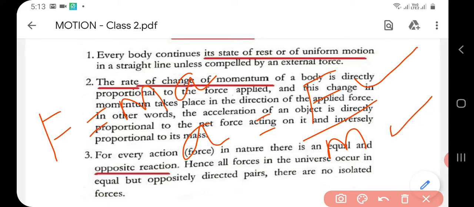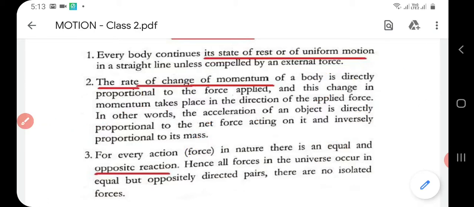Okay, now the third law, it's very clear to you, right? For every action there is an equal and opposite reaction. So hence all forces in the universe occur in equal but oppositely directed pairs. There are no isolated forces. So just study this sentence: for every action in nature there is an equal and opposite reaction.